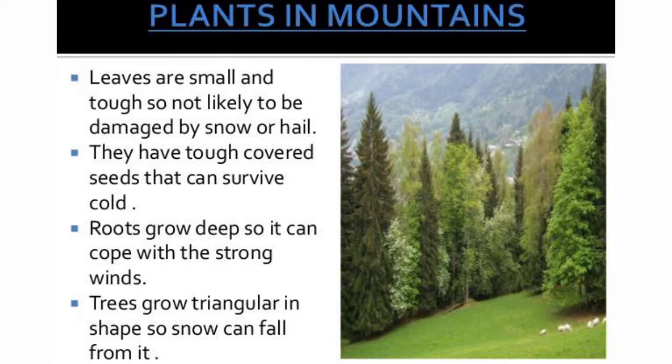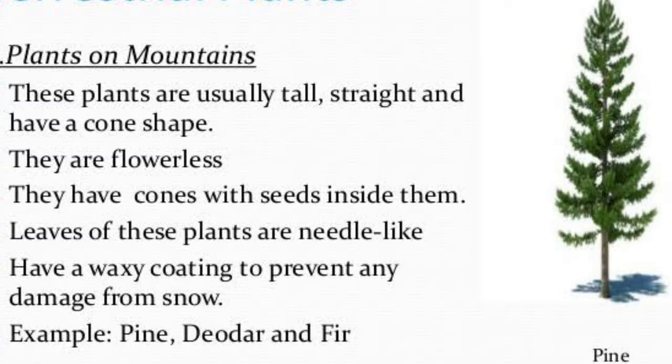Roots grow deep so they can cope with the strong winds. Trees grow in a triangular shape so snow can fall from them. Most of the trees are cone-shaped and bear cones. These are called conifers. They have needle-like leaves that let snow and rainwater slide off easily.